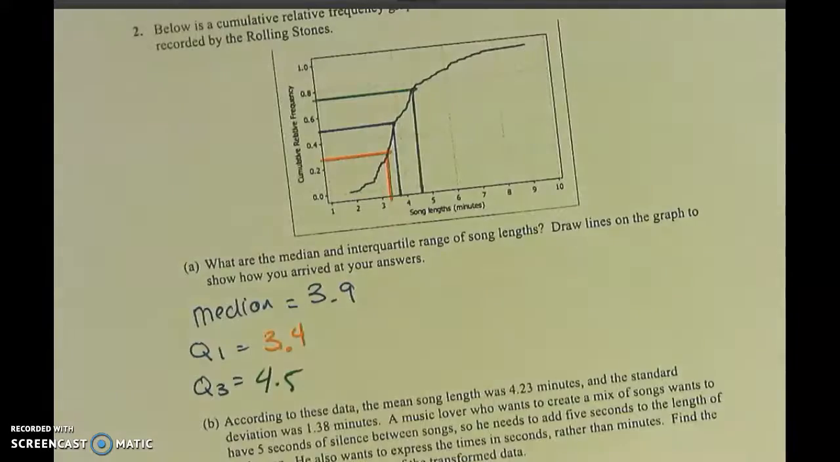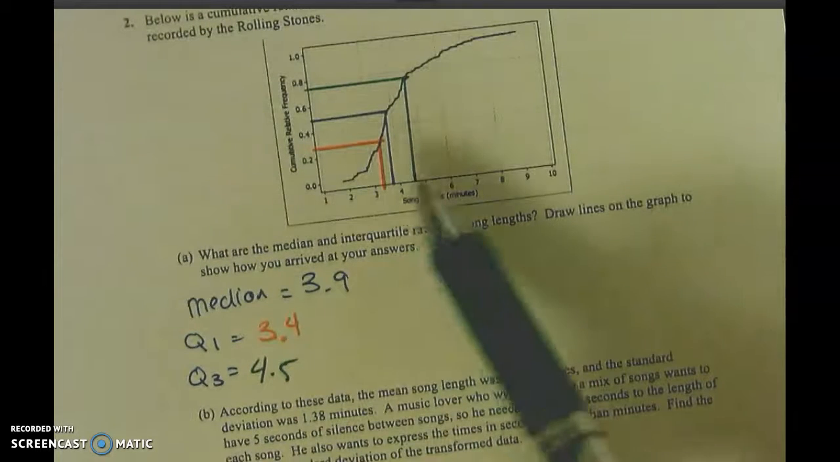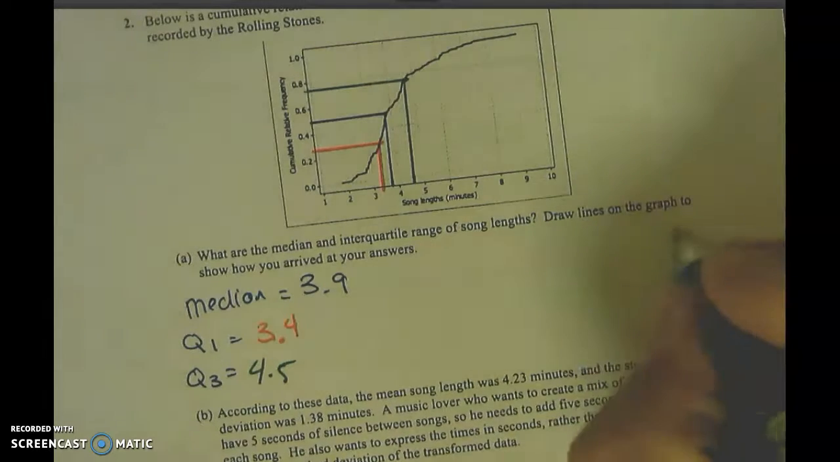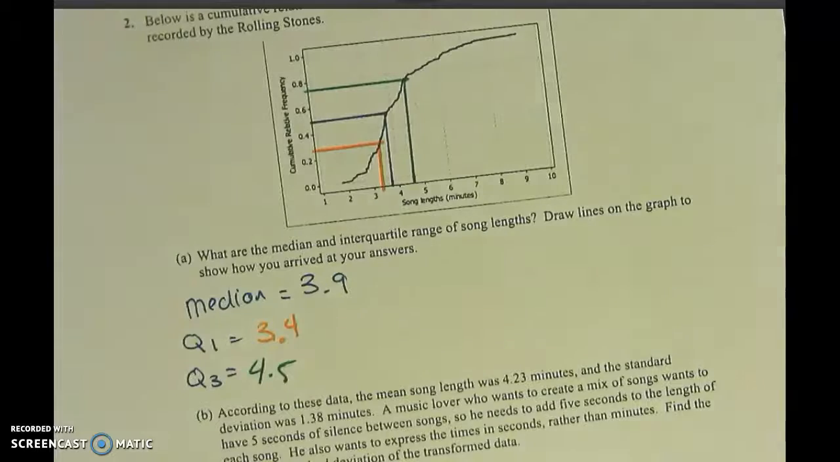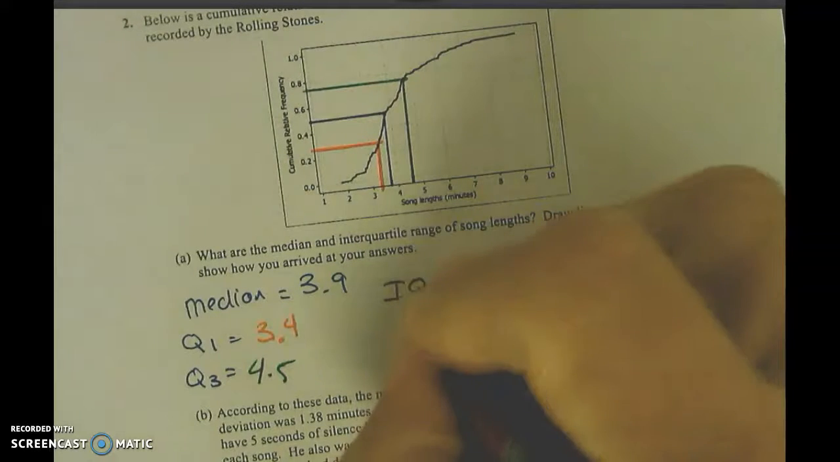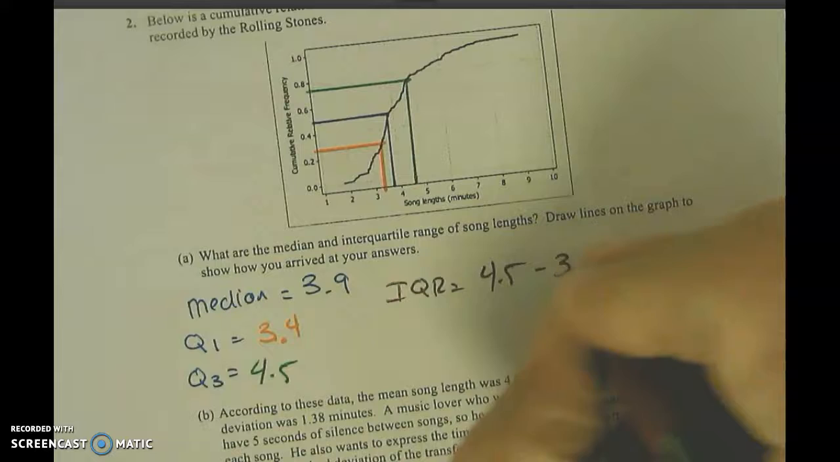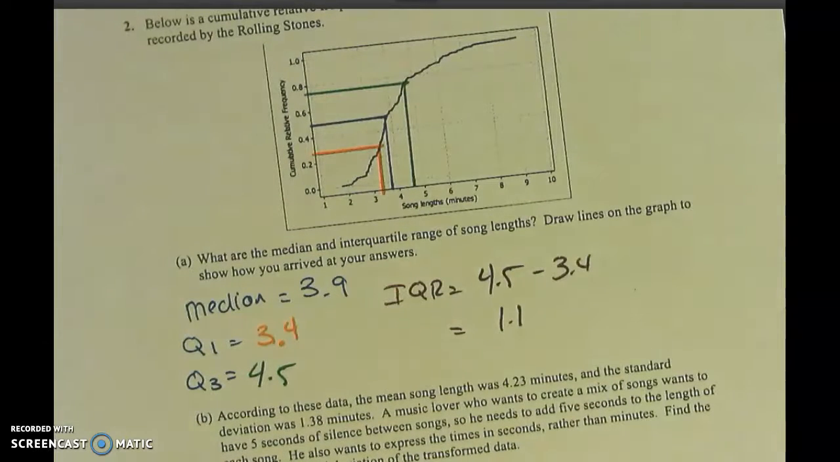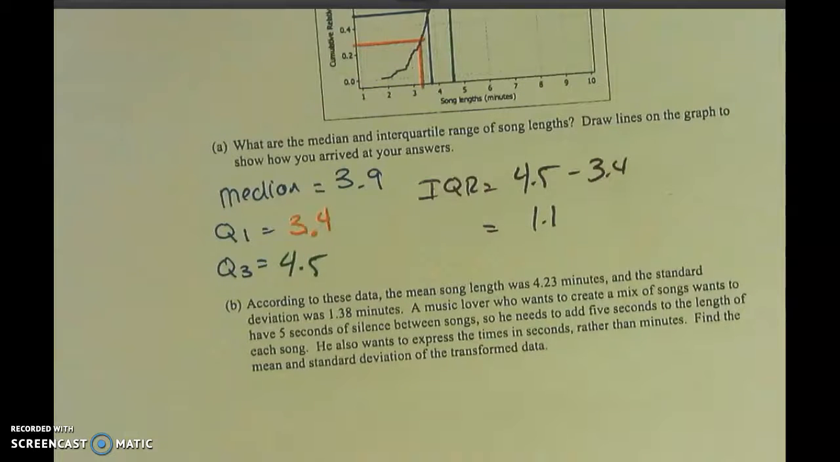Okay. Now, these are all approximations, right? So as long as you're showing me how you're getting your scores, then I'm not gonna mark you wrong. You're just showing what you're interpreting the graph to be, okay? All right, so then the IQR is just going to be 4.5 minus 3.4, which would be 1.1. And that's about where we're at, okay? Anything you want to go over on that one?